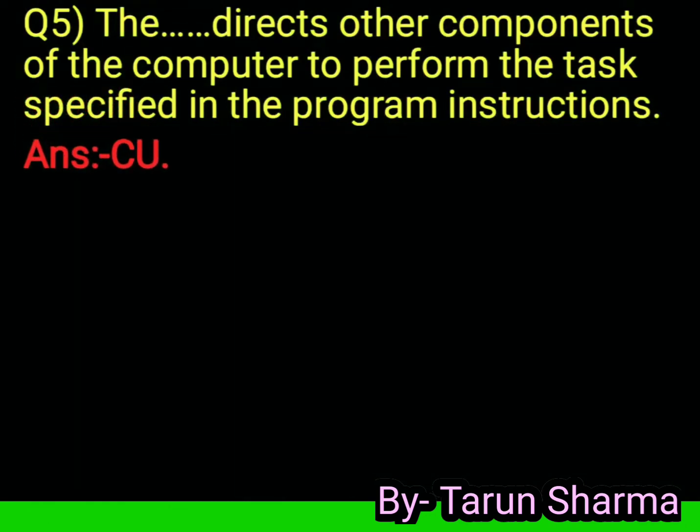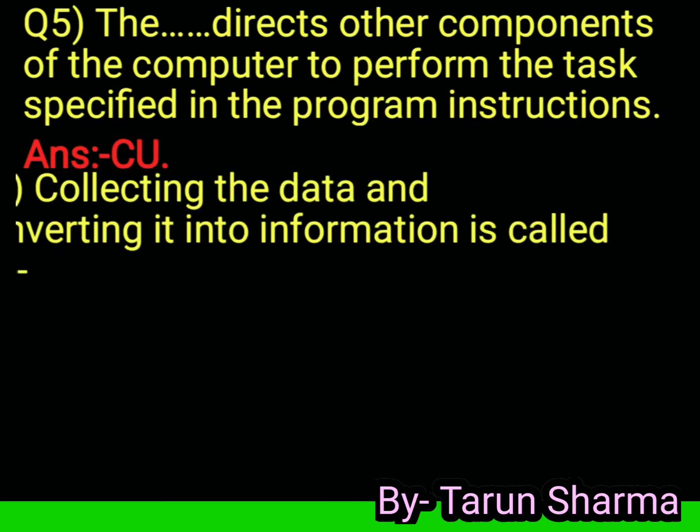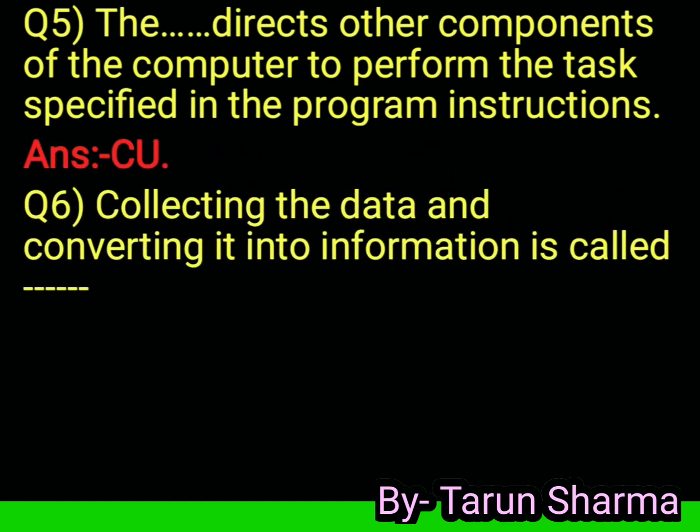Question 5. Dash directs other components of the computer to perform the task specified in the program instruction. Answer is CU. CU stands for control unit. It controls all the operations and tasks performed inside the system. Next question 6.